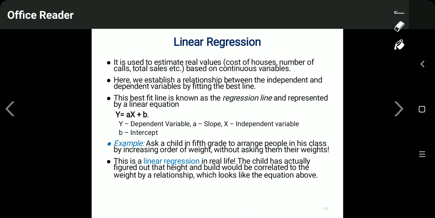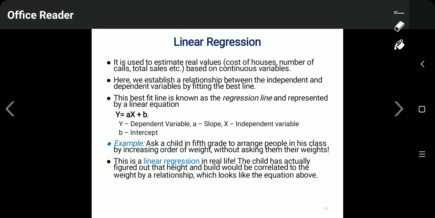Suppose we have a large data set given, and in the data set we have some input as well as some output. We just want to find a linear relationship between the input and the output. So what will we do? We will try to find a best fit line which relates the input with the output.